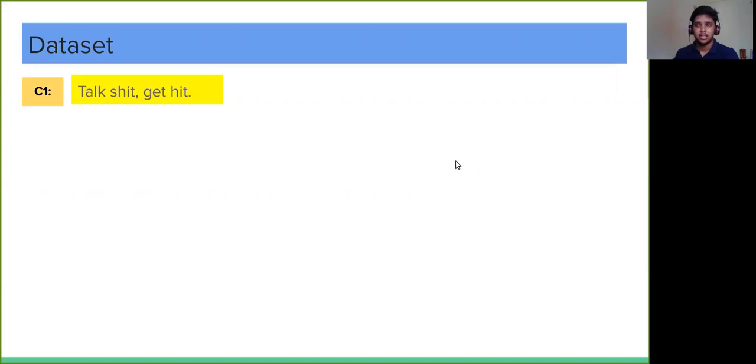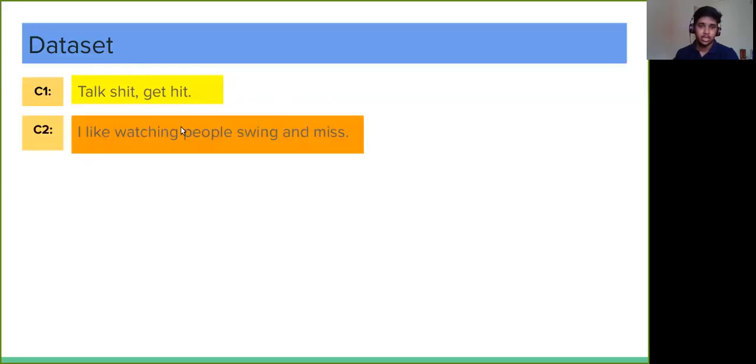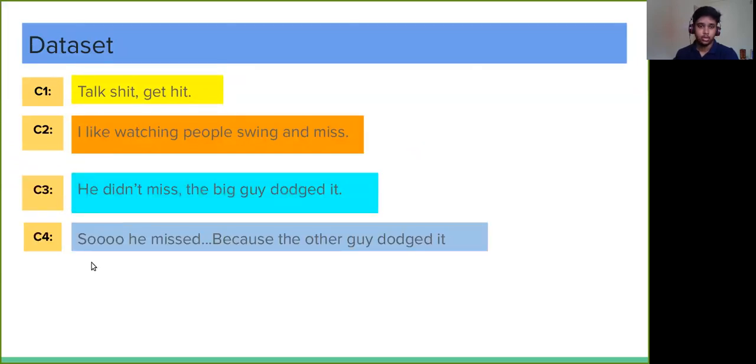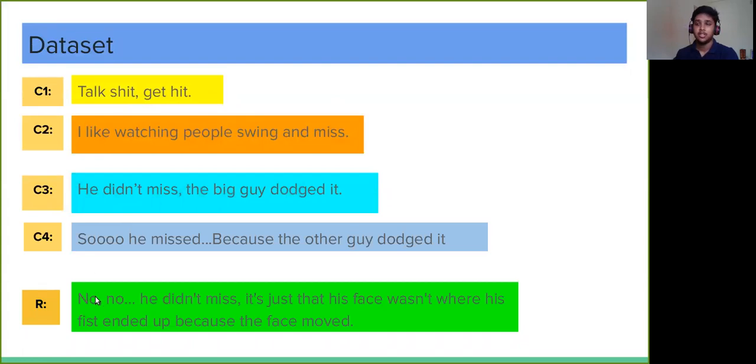So in the data set, as I just said, we have conversations. So let's start with the conversational sentence one or this context sentence one, which is C1. Then we have C2, which is a reply to C1. Then C3, which is reply to C2. Then C4. And then we have the response sentence. And for this response sentence, we have the sarcastic or non-sarcastic label. So the complete data set consisted of conversations like this, where we have the response sentence, its conversational context sentences, and then the sarcastic or non-sarcastic label.